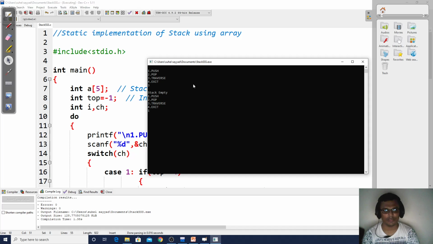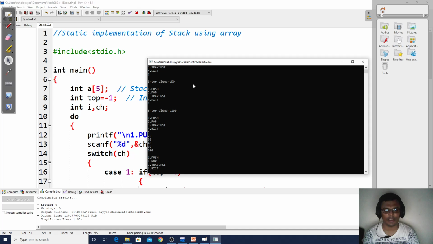Then if I do a push, one option, push, it will ask me to enter an element. I am entering element as 20. So 20 has now gone into my first position. If I traverse, you can see 20 over there. Are you getting this? Again, if I do a push, 30, push, 40, push, 50, push, 100. So 5 elements I have pushed. You can traverse and you can see, right?